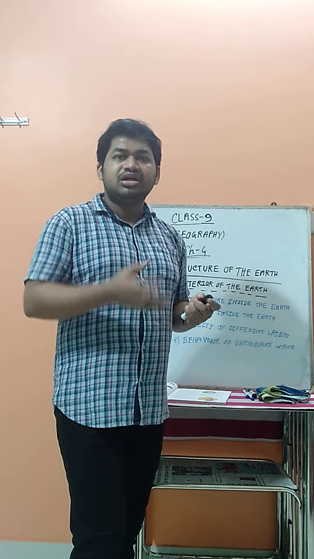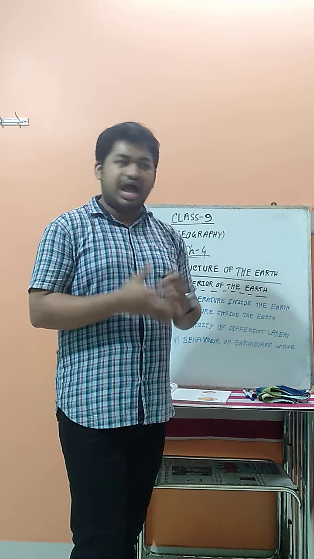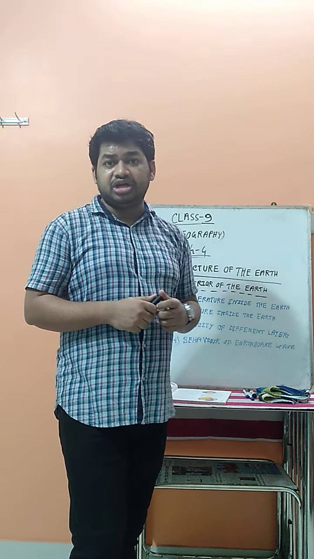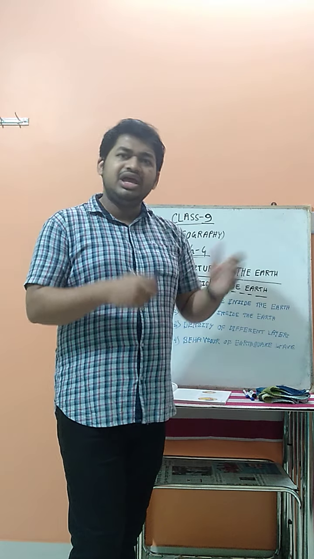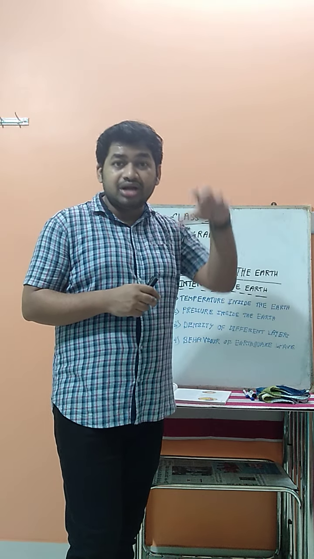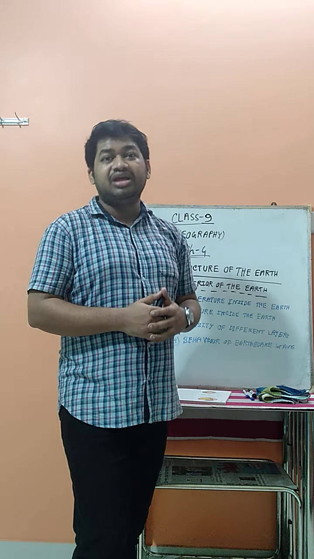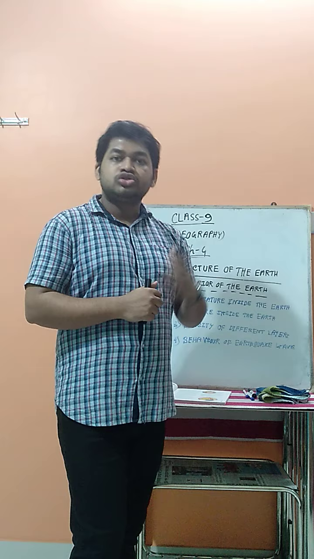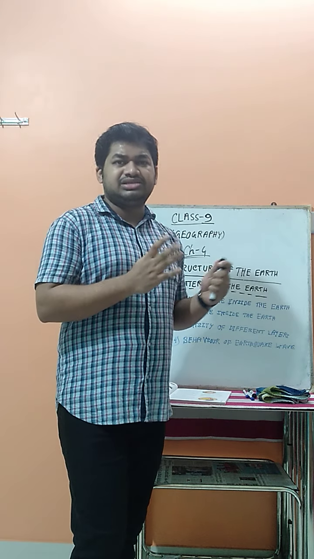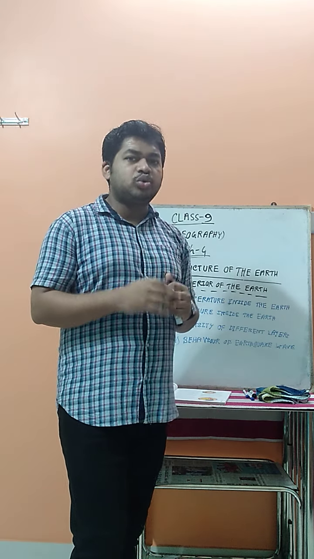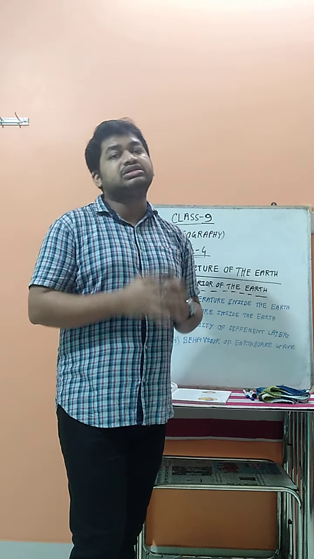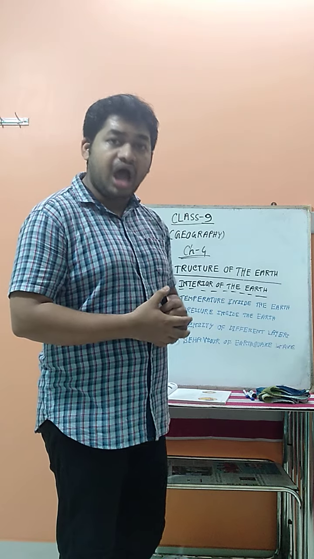Outside things occur by wind erosion or river deposition, and you can see those. But what substances are present inside our earth surface is very difficult to understand. So for that reason, there are a few factors that help us to understand what substances are present inside the earth.